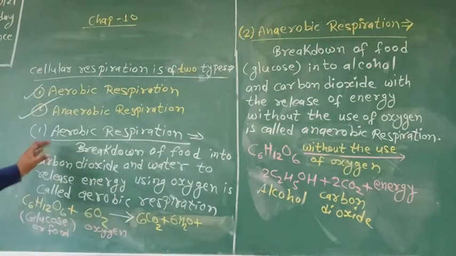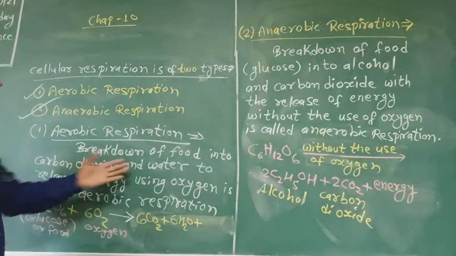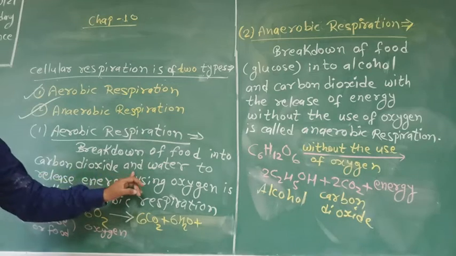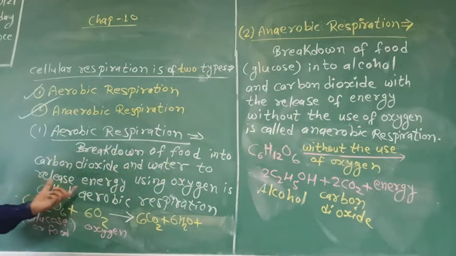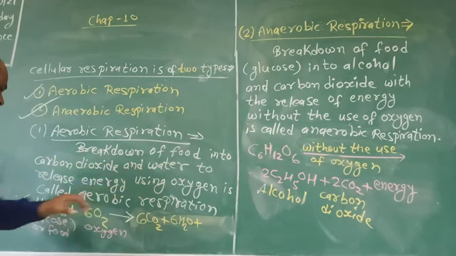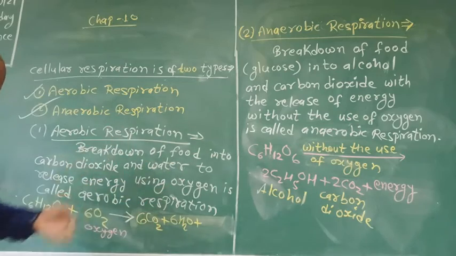In aerobic respiration, breakdown of food into carbon dioxide and water to release energy using oxygen is called aerobic respiration.